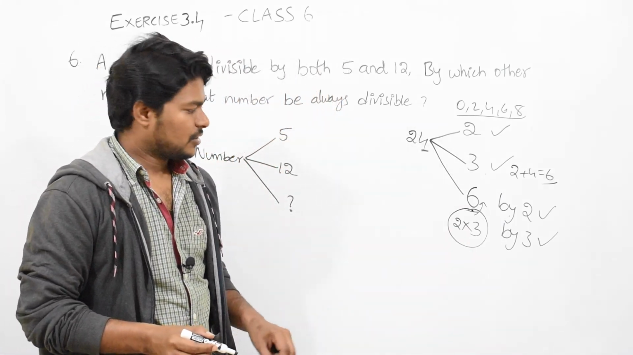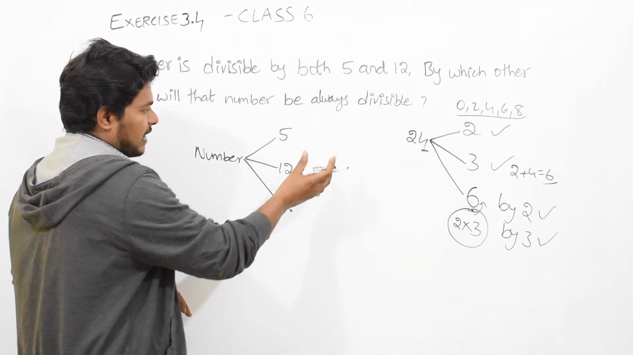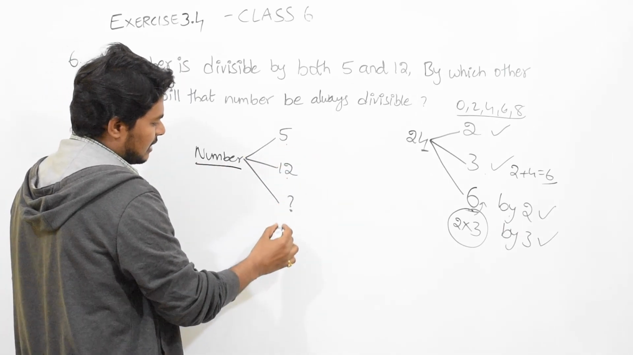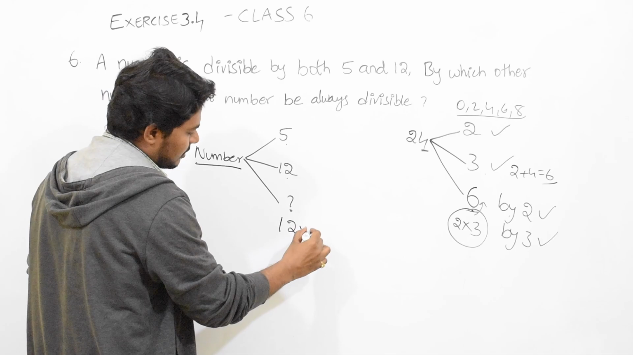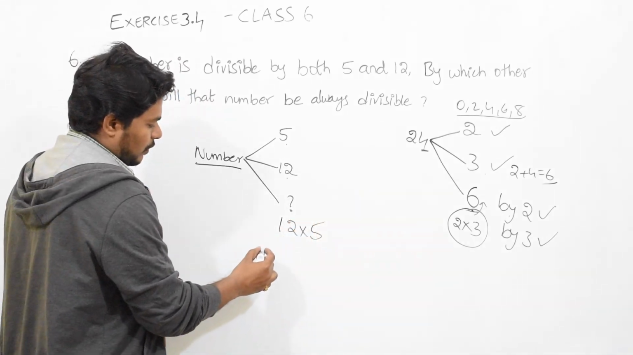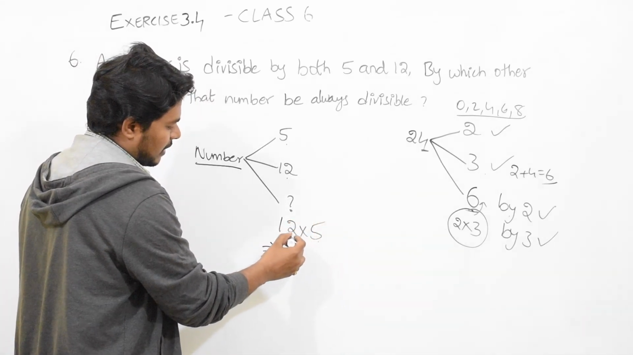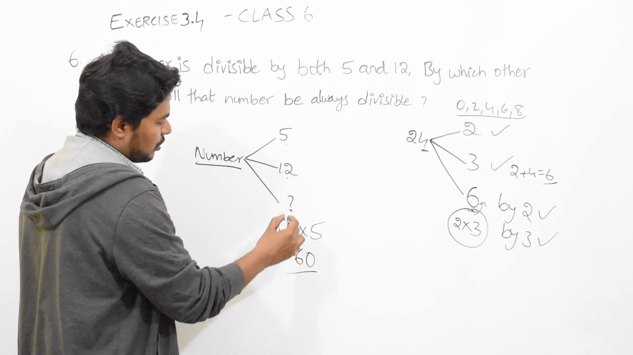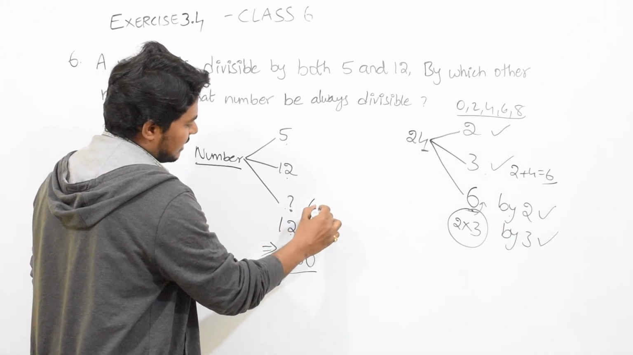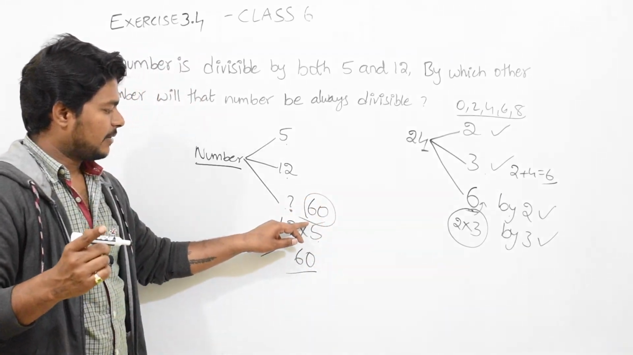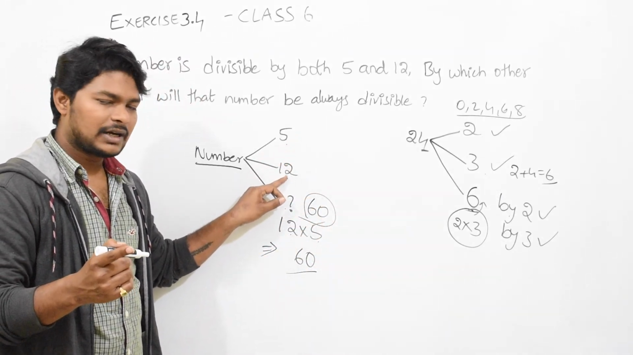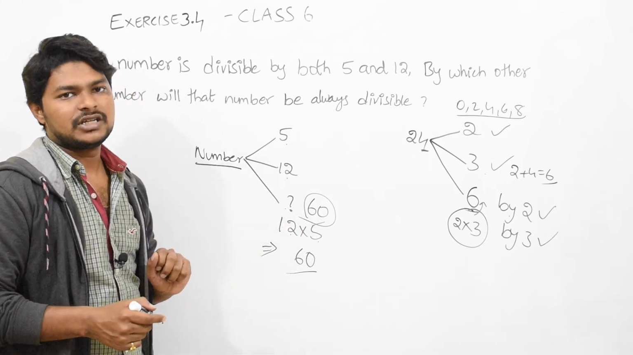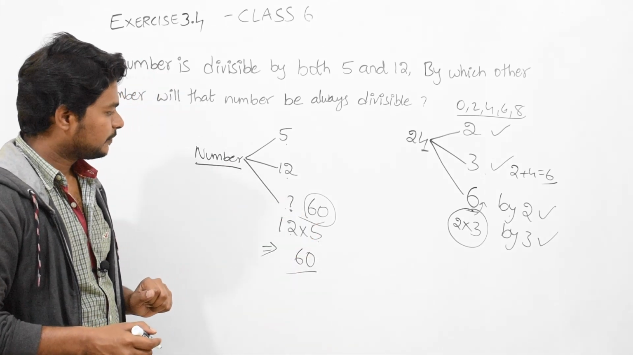Understand the concept, right? So here also, if any number is divisible by 5 and divisible by 12, then it must be divisible by 12 into 5. What is the 12 into 5 value? 5 twos are 10, 5 ones are 5, so 60. So this number should definitely be divisible by 60. If a number is divisible by both 5 and 12, then that number must be divisible by 60. That is how we got it.